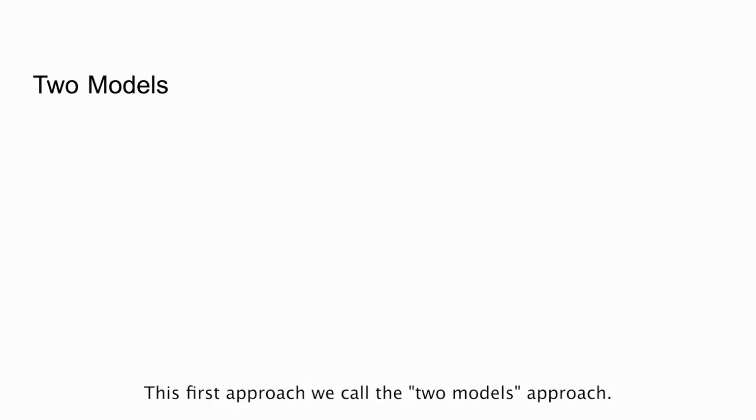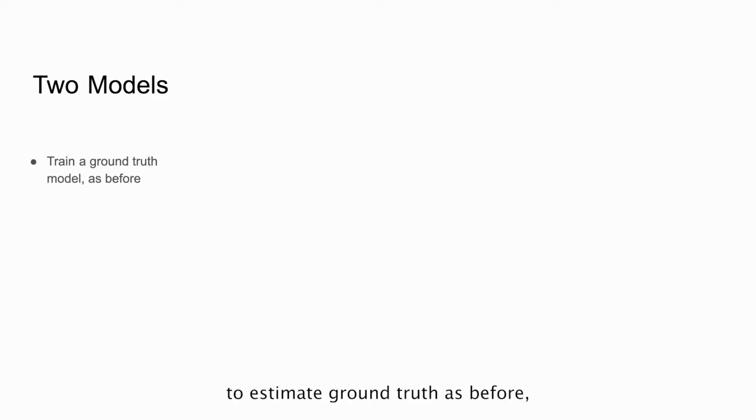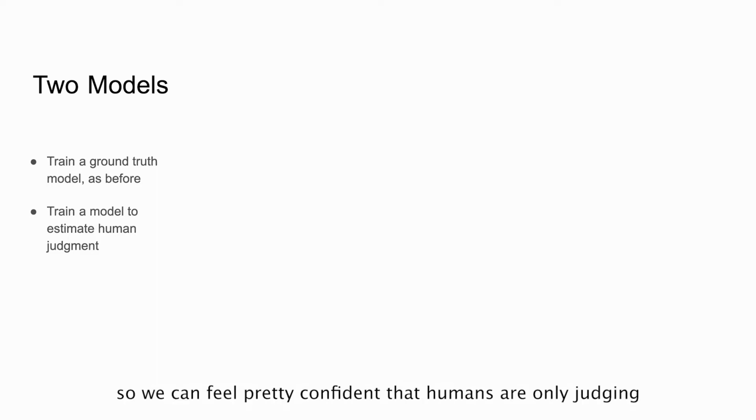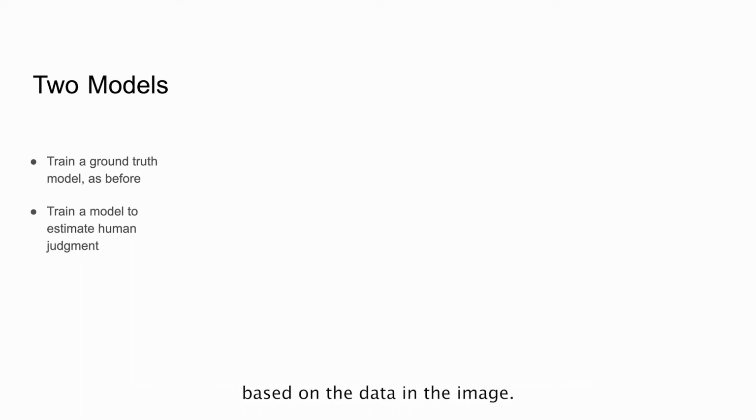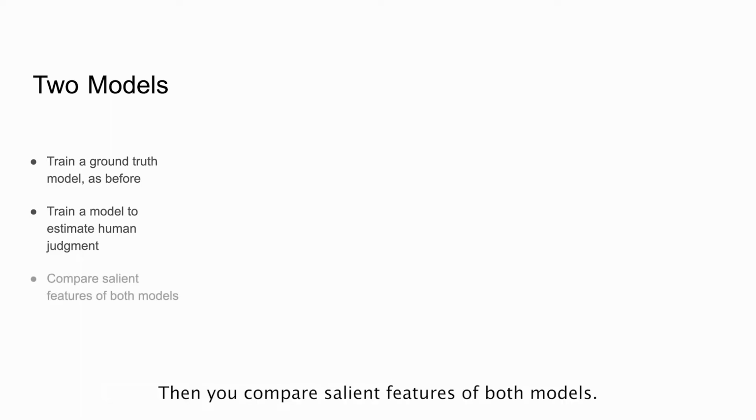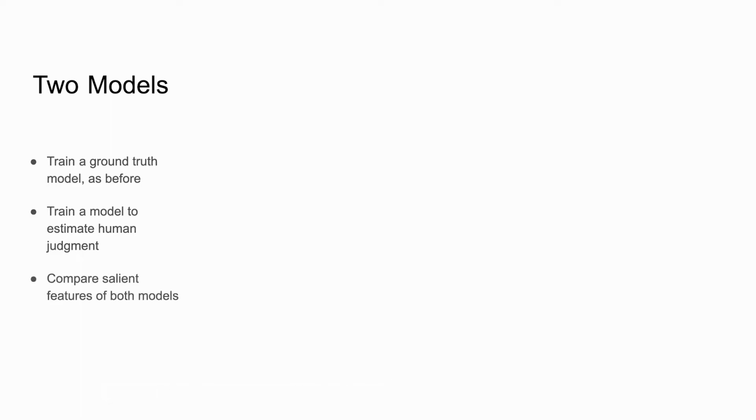This first approach we call the two models approach. In this approach, in addition to training a model to estimate ground truth as before, you also train a model to estimate human judgment. Accuracy on this model can be pretty high, that is, has a low noise component, unlike the ground truth model, so we can feel pretty confident that humans are only judging based on the data in the image. In our testing, we routinely found binary accuracies above 90%. Then, you compare salient features of both models.